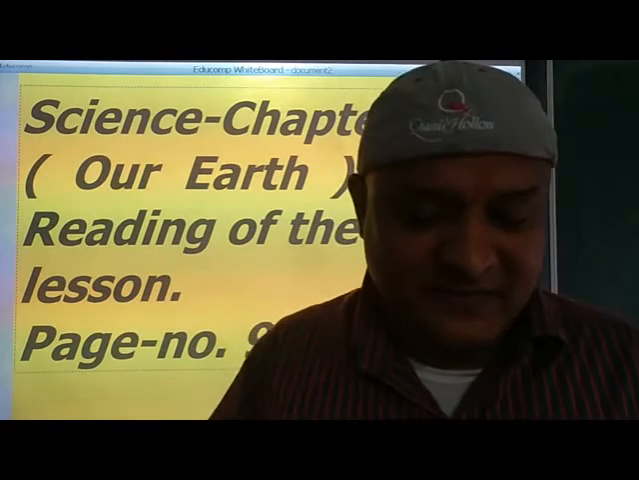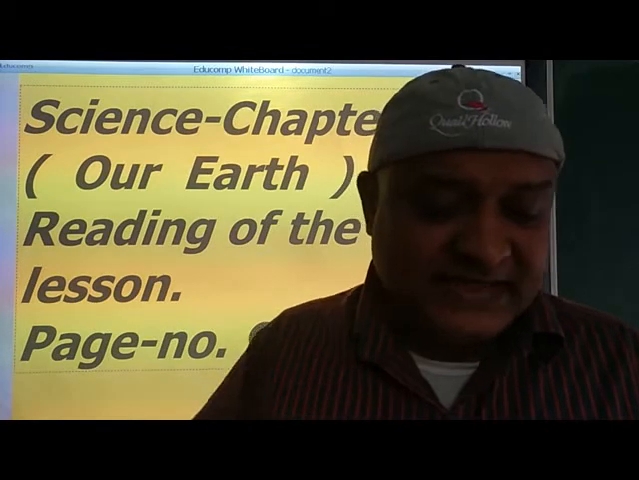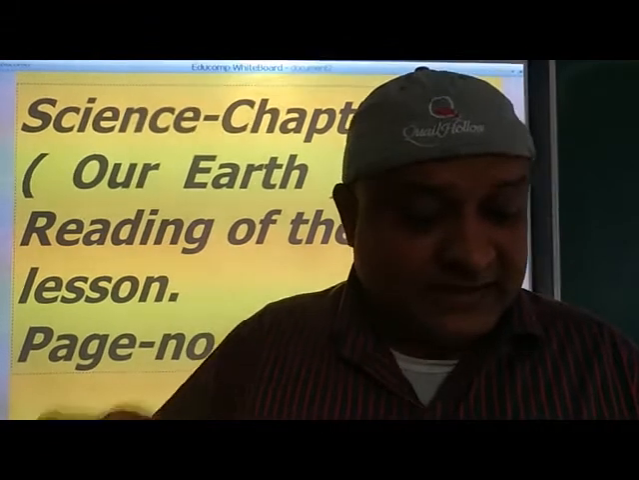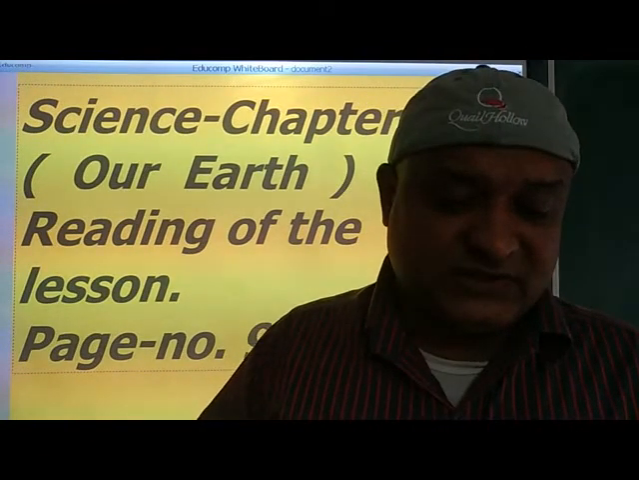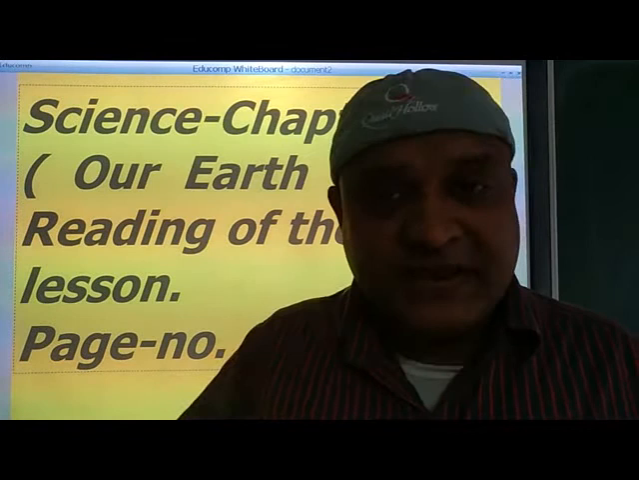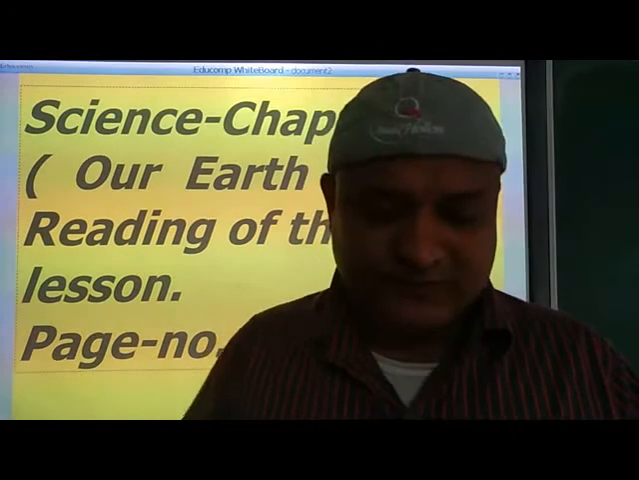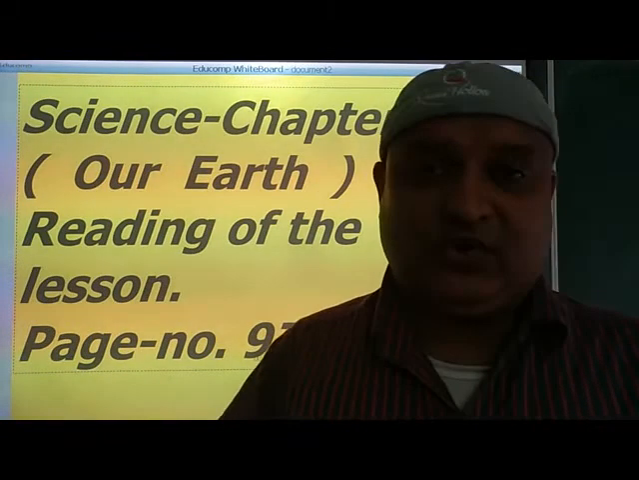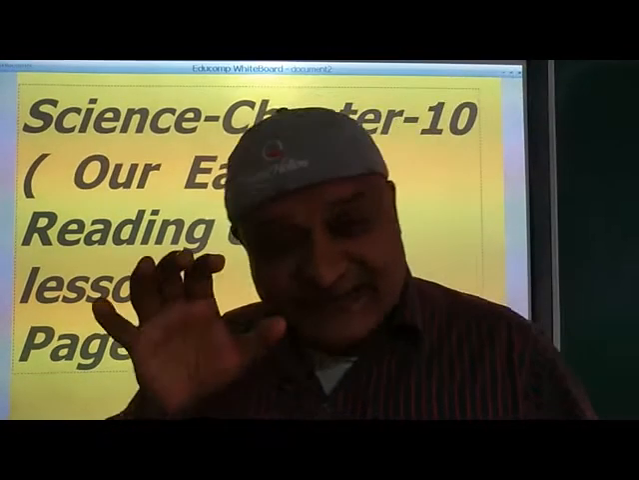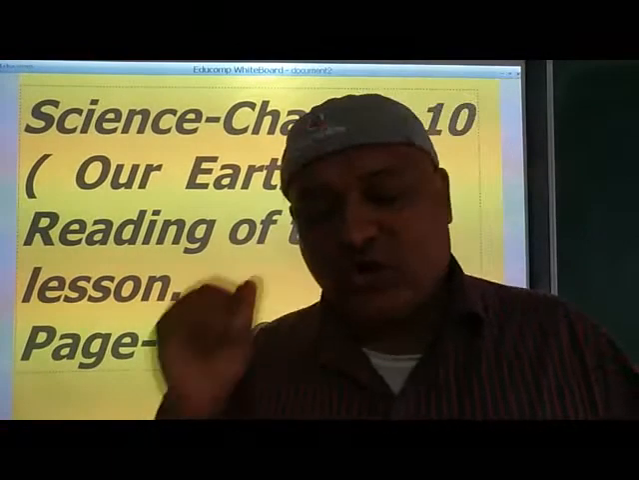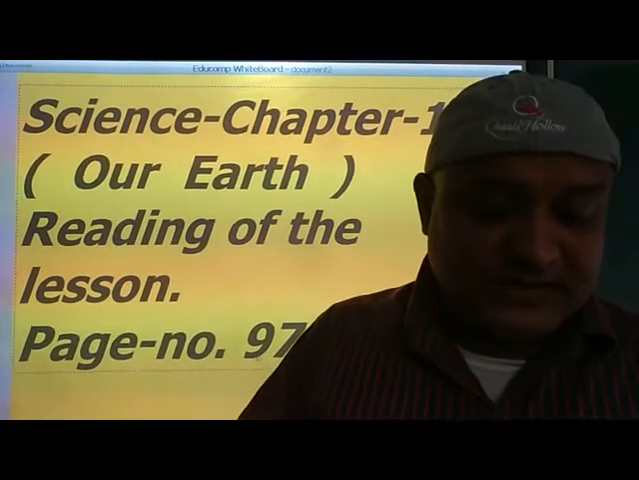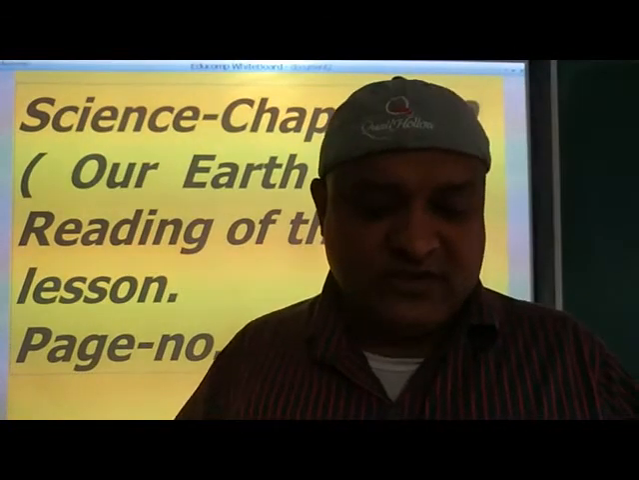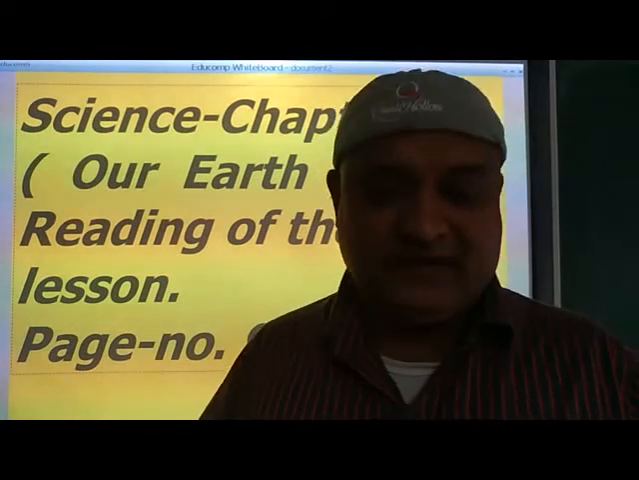Now when I say inside, it means the center of the earth is a hot, solid ball of molten metals. This part of the earth is called the core. The inner part of the earth is called the core. Now the mantle is present between the crust and the core. This mantle is made of very hot molten rocks, which is known as magma.